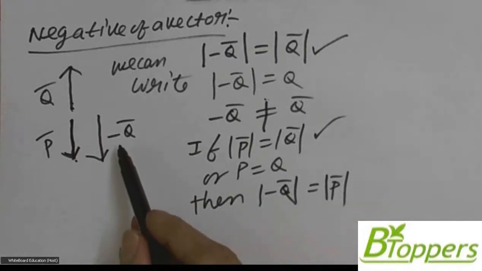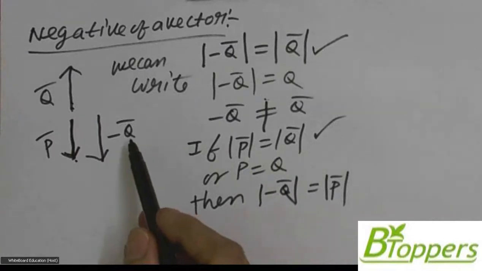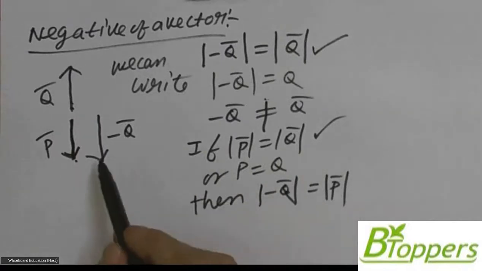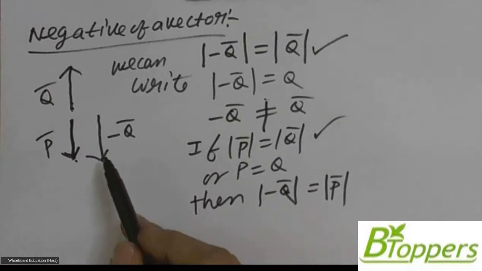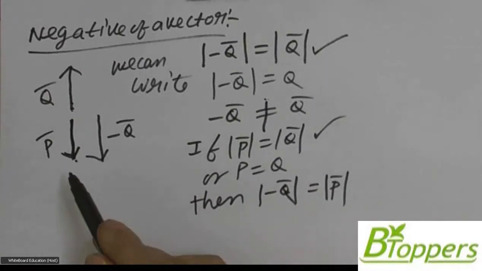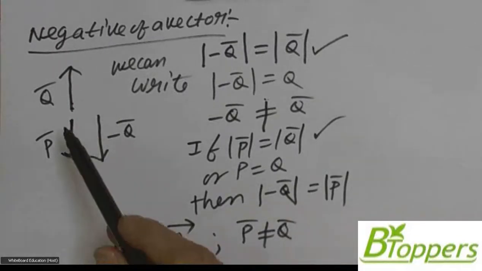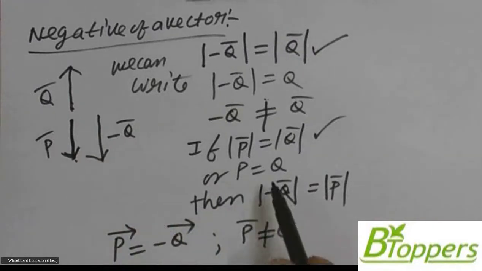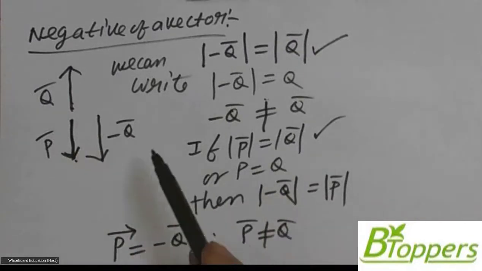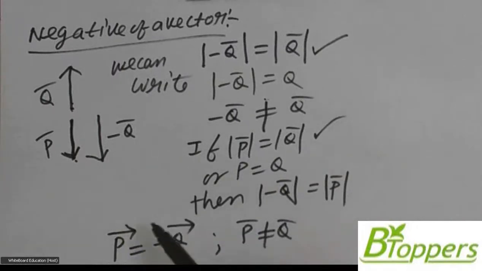That means the two vectors, vector minus q bar and vector p bar, have same magnitude and also same direction. So in general, if two vectors have same magnitude and same direction, then they are equal. Therefore, we can write p bar equal to minus q bar. But p bar is not equal to q bar, because direction of p bar is not same as direction of q bar. Therefore, in general, if two vectors p bar and q bar which have equal magnitudes act in opposite directions, you can write vector p bar equal to minus q bar.